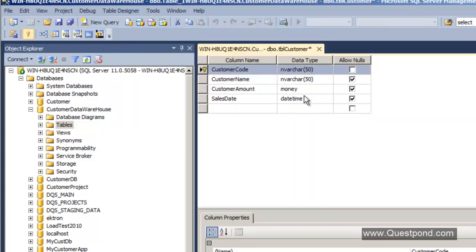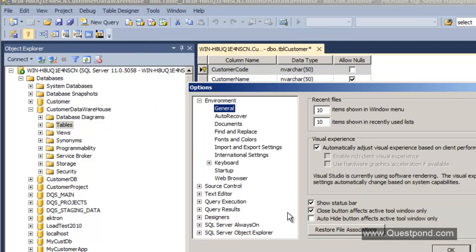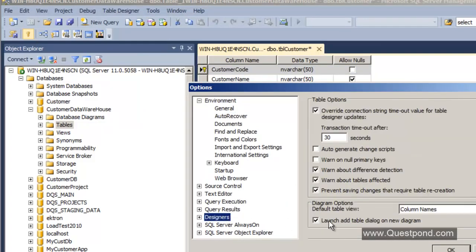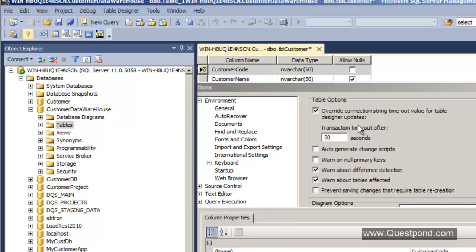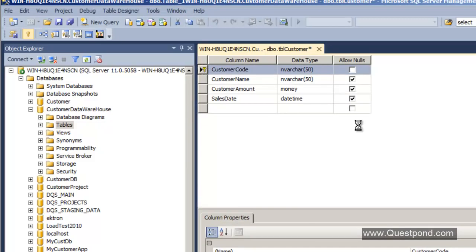Go to Tools, Options, and go to the Designer here, and uncheck the option to prevent saving changes that require table recreation. Then press Control S. But remember that it's a very dangerous thing, so don't try to do this in production. It will actually drop your table and recreate it with the new changes you have made. So I'm done with everything.